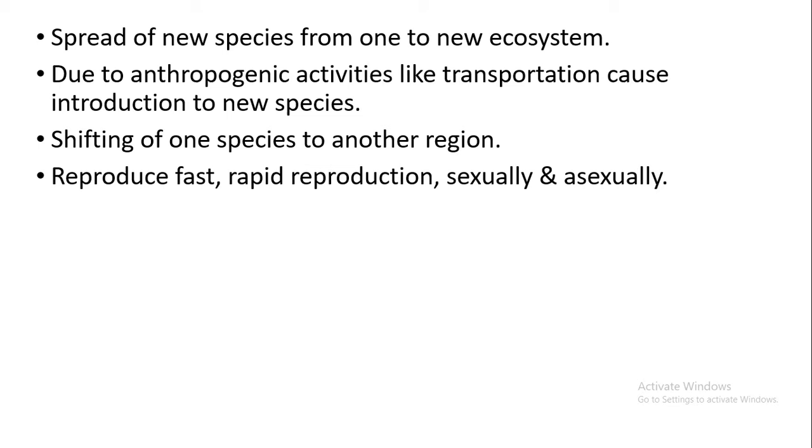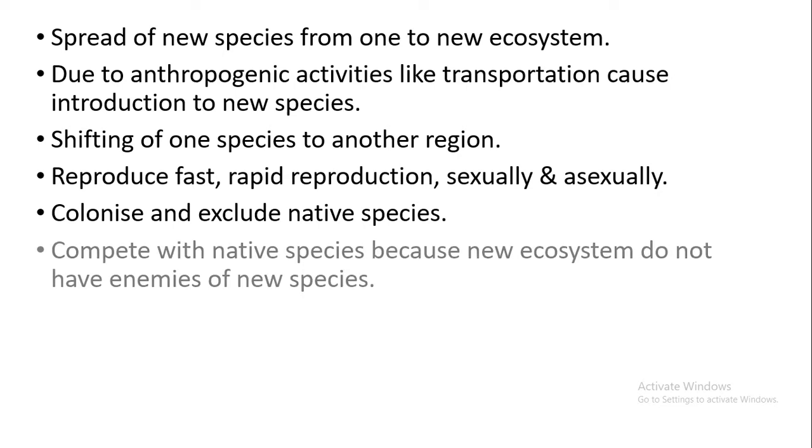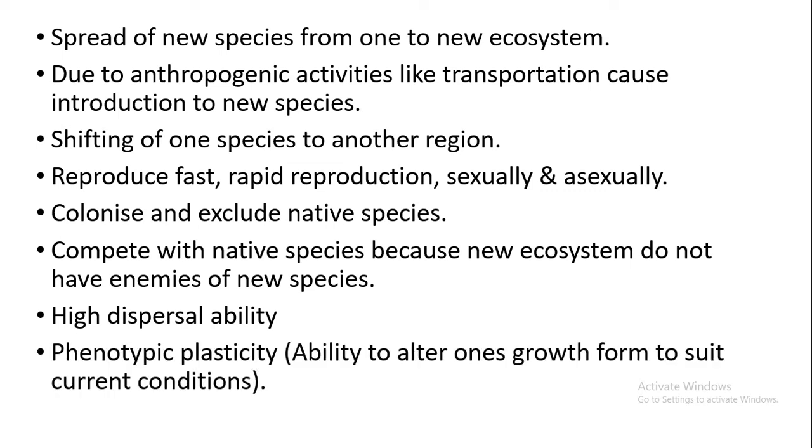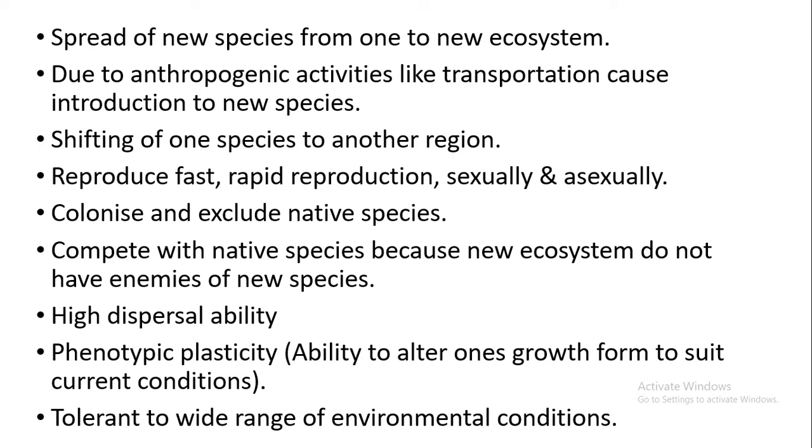Why does a new species entering a new ecosystem increase in number so fast in very little time? Why? Because first of all, they reproduce very fast, with rapid reproduction, bisexually and asexually. This is how they completely colonize the new place. The main reason is that their enemies are absent, so they grow very fast. They have a high dispersal ability, and they are able to survive in different climatic conditions, so they have phenotypic plasticity. They are also tolerant to the new environmental conditions.